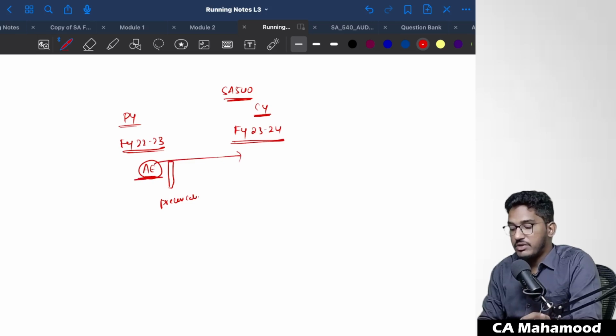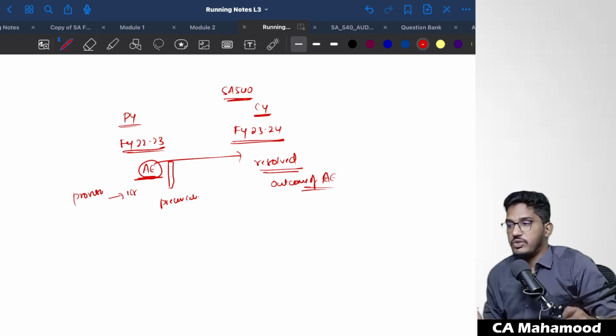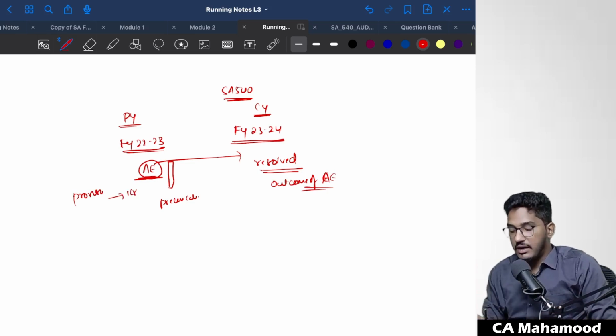But that issue would have been resolved in the current year. That means the outcome of the accounting estimate will be there in the current year. For example, last year they created a provision for expense of 1 crore rupees. Since as on last year's balance sheet date they were unable to calculate it, they made an accounting estimate. Now in the current year, that actual expense might have come, so you would know what the actual expense is.